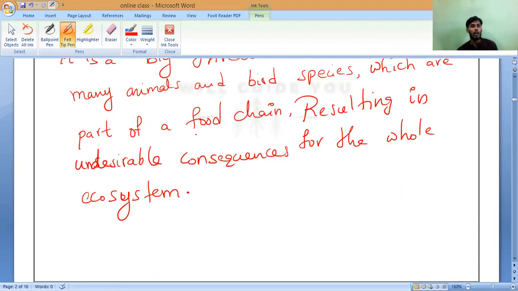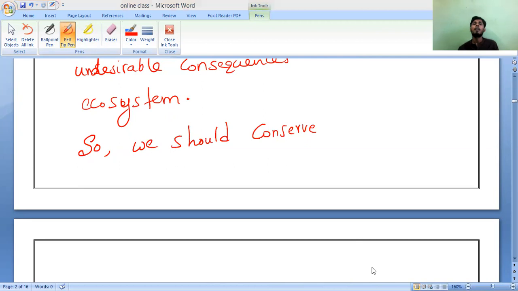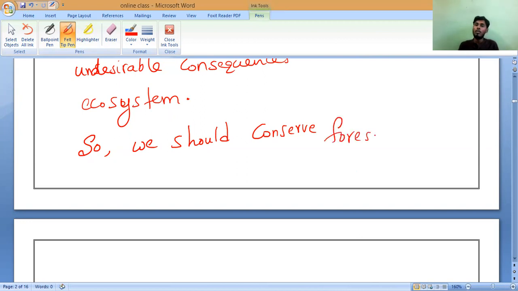This is the problem we have. So what we have to do? So now the answer will come. Explanation: what we have to do? Now, we should conserve. Second point, this is 5 more questions. So we should conserve. What should we conserve? We should conserve forest and wildlife.